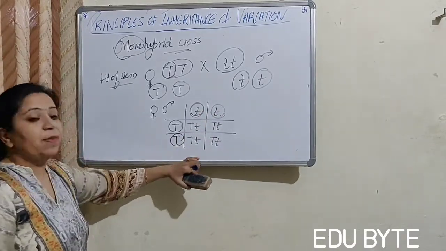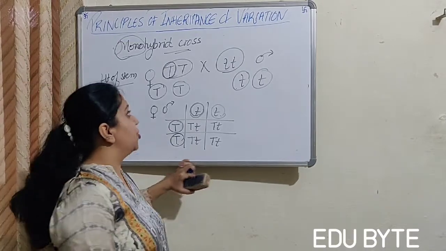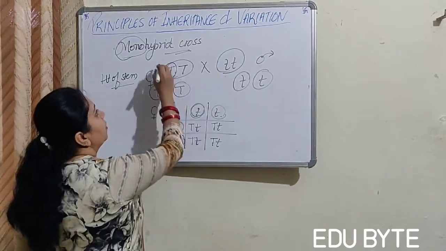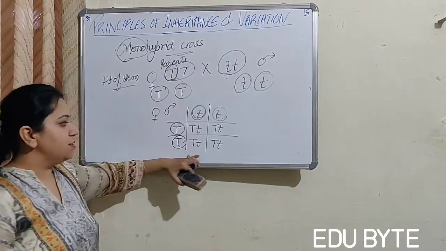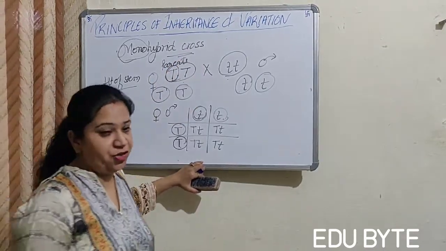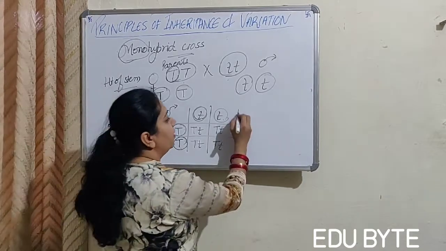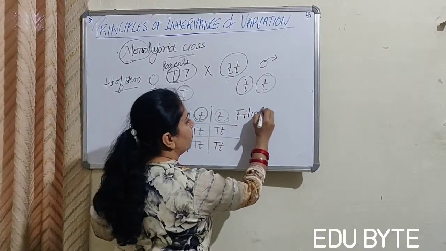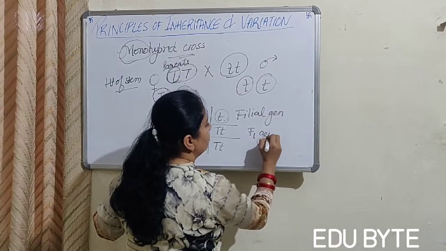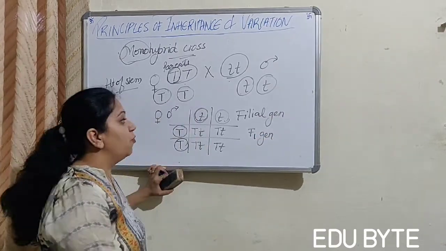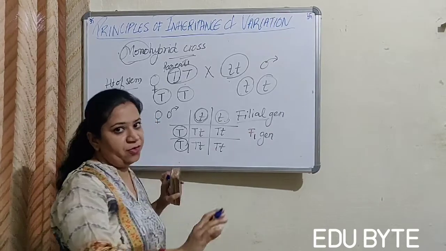So all the plants in the F1 generation, these are the parents, right? These are the parents, and this is the first generation. We also call it the filial generation or the F1 generation, right? Filial can be F1, F2, F3.